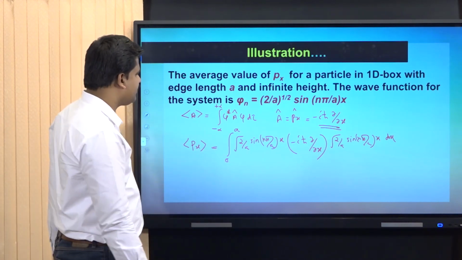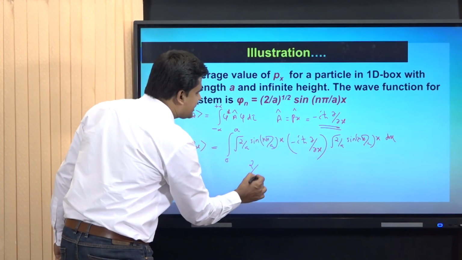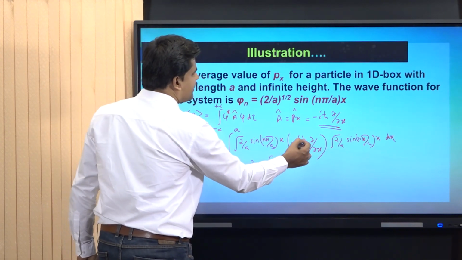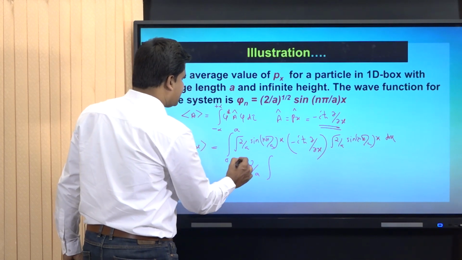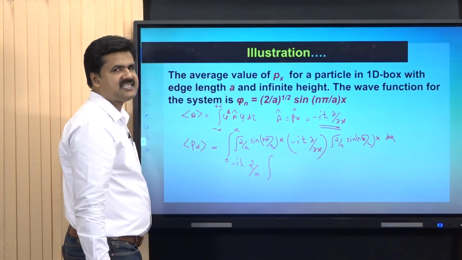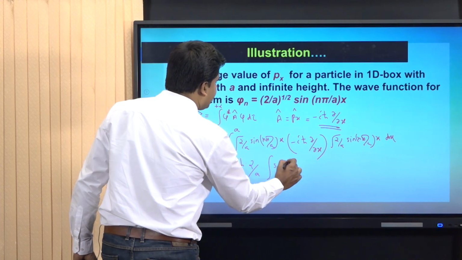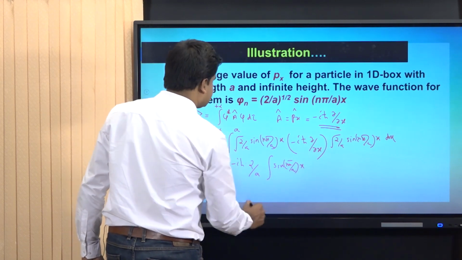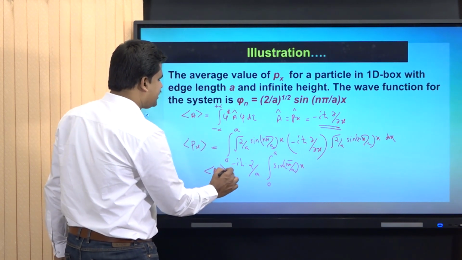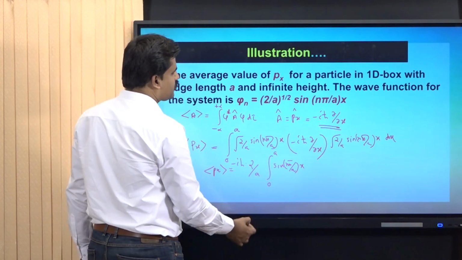We can do some more simplification. Root of 2 by a, root of 2 by a is a constant and can be taken outside the integral sign as 2 by a. Minus i h cross is also taken outside, and dou by dou x can be changed to d by dx. Therefore, Px average is equal to minus i h cross 2 by a, integral 0 to a, sin n pi by a into x,